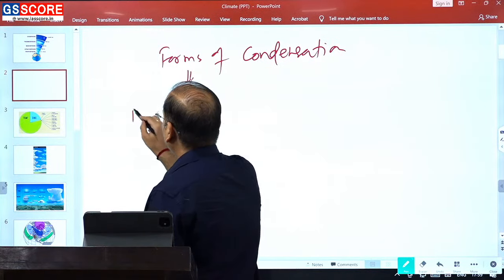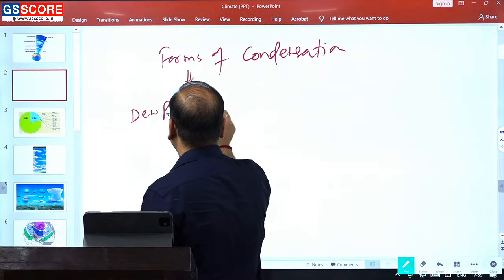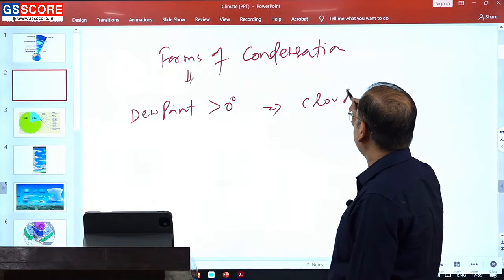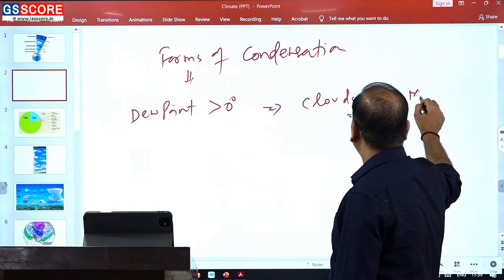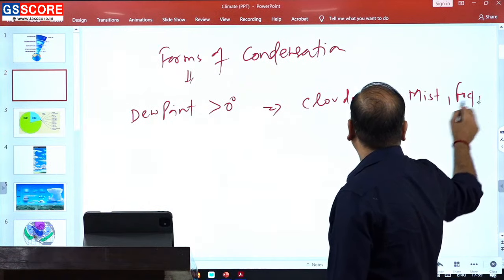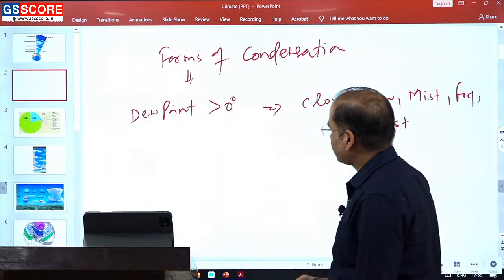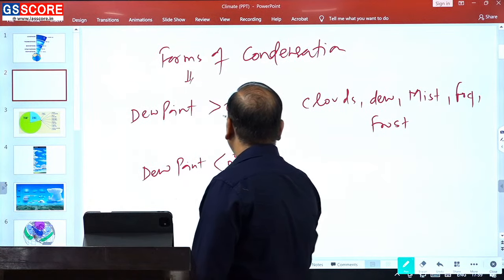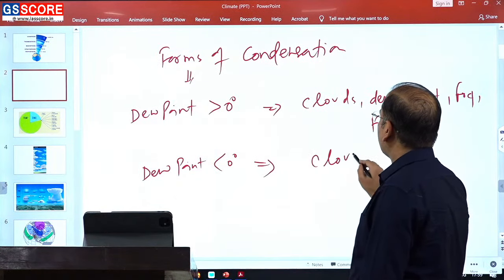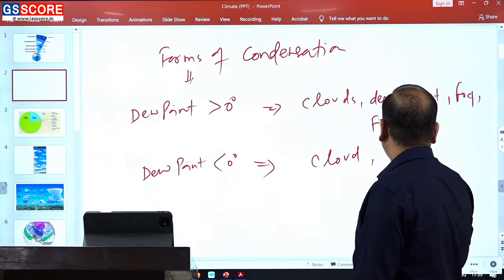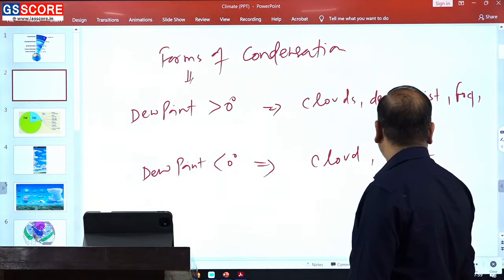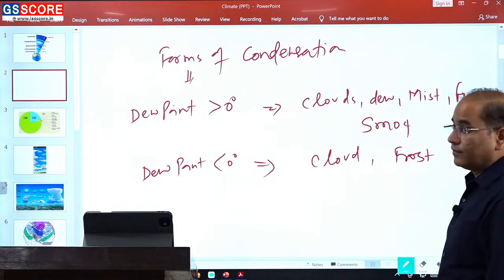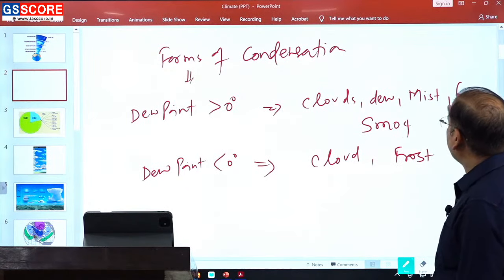When the dew point is above the freezing point, in this case we have clouds, dew, mist, fog, smog.